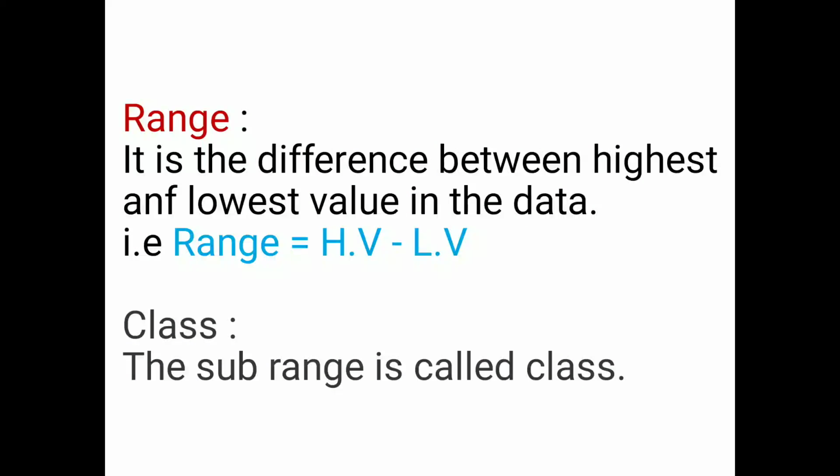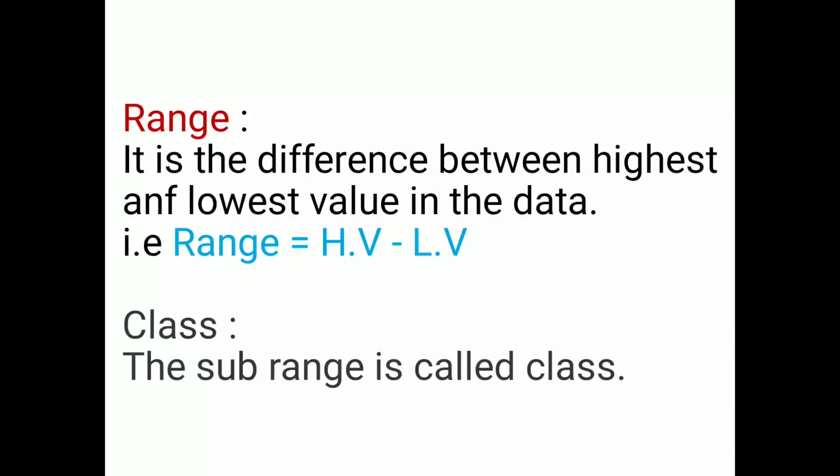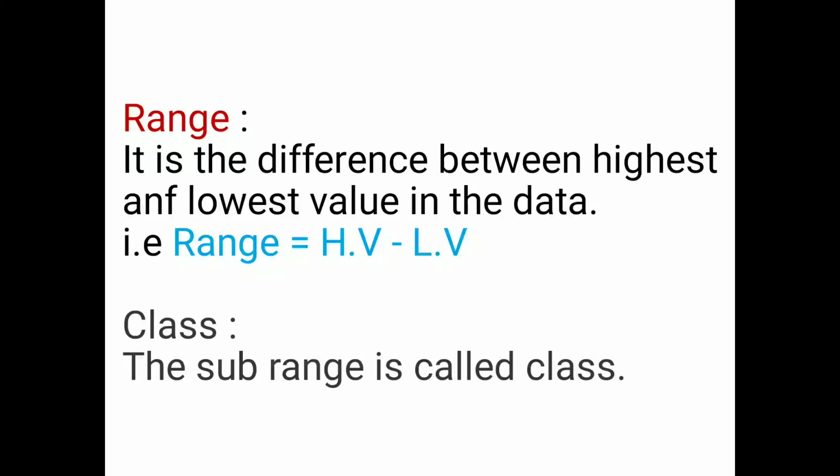Next we will learn some of the terms under continuous frequency distribution. These are important to know how the continuous frequency distribution is formed. The first term is the range. You have learnt all these things in your school life, but we will just recall.